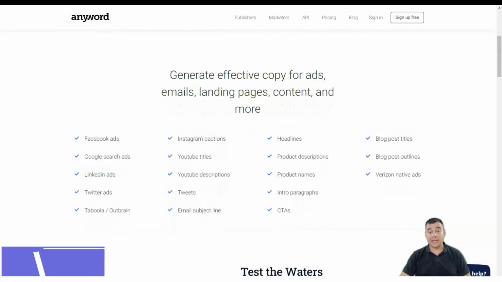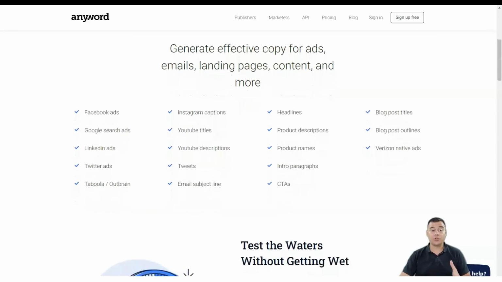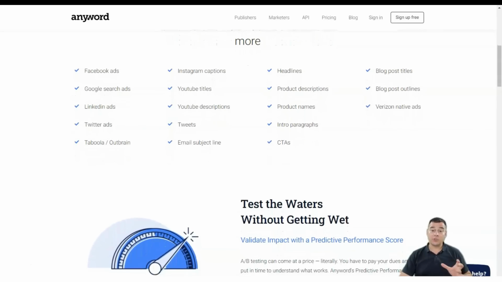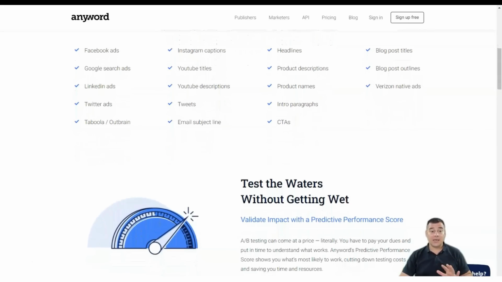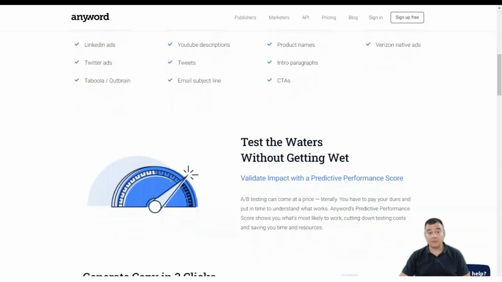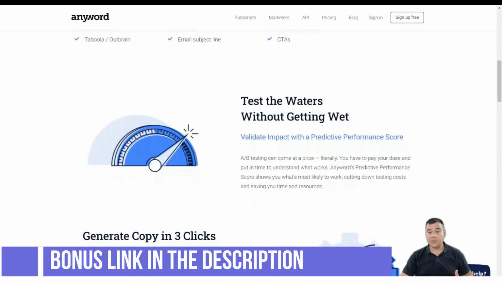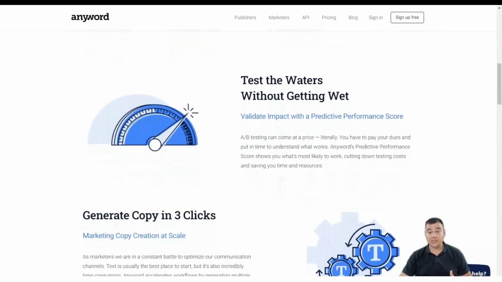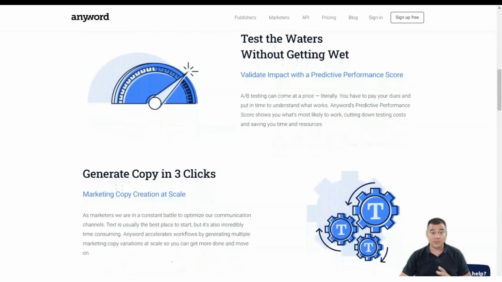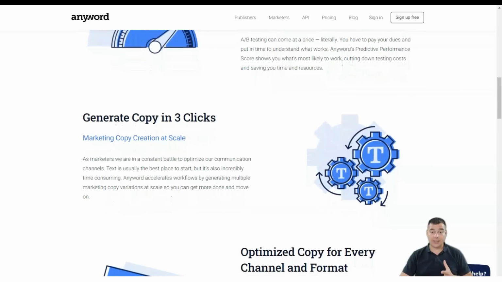In addition to being able to create compelling marketing copy, AnyWord can also help you generate ideas and outlines for your writing projects. AnyWord also has a unique feature that allows you to predict the impact and get immediate feedback before publishing your content. AnyWord's main goal is to help its customers increase conversion rates and sales by using powerful artificial intelligence that drives results. In just 3 clicks, you can create a large-scale copy.